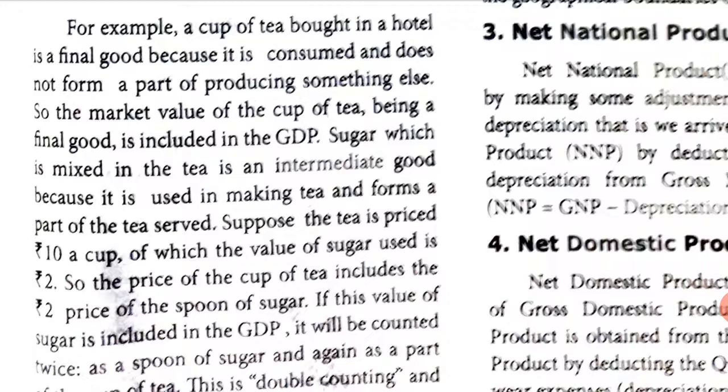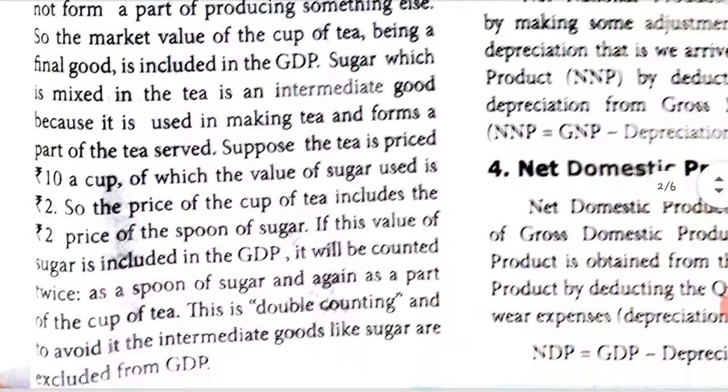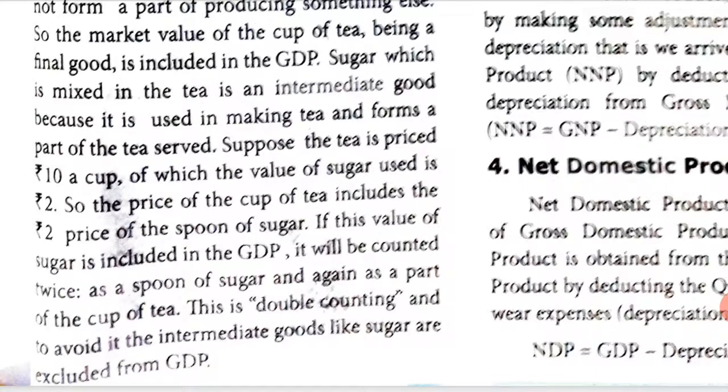Whereas sugar which is mixed in the tea, now sugar is also a good, right, but it is already mixed in the tea. It is an intermediate good because it is used in making tea and forms a part of the tea that is served. Suppose the tea is priced at ₹10 a cup, of which the value of sugar used is ₹2.